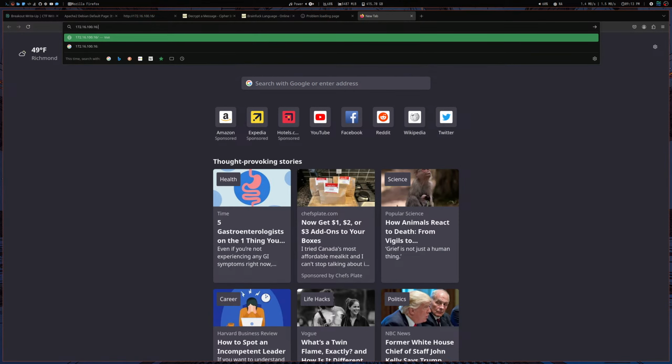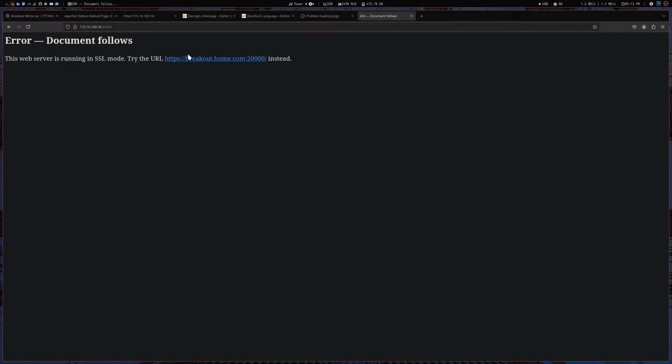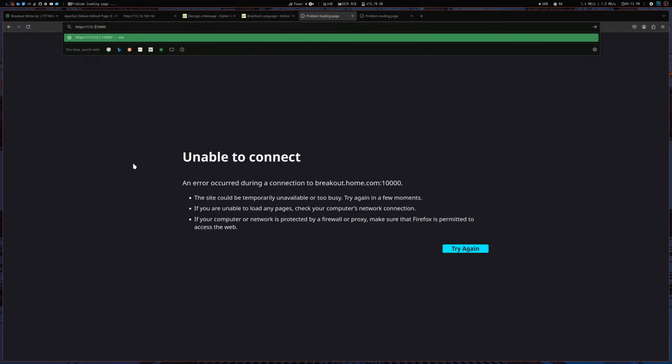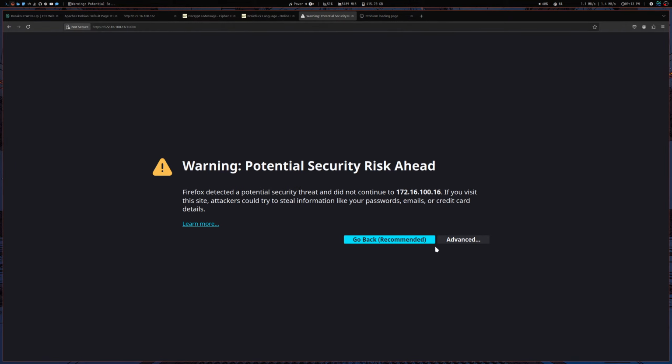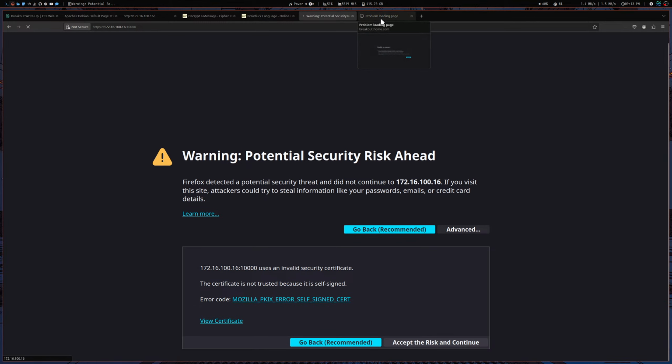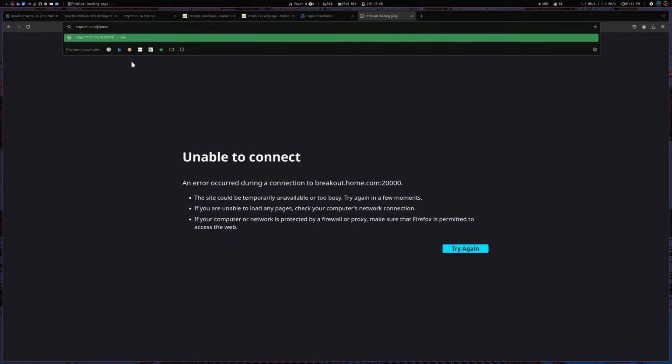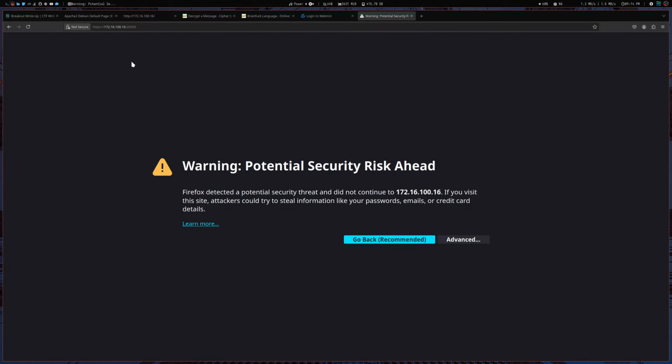Port 20,000. Let's just try it without the DNS. You can just put an IP address as well.